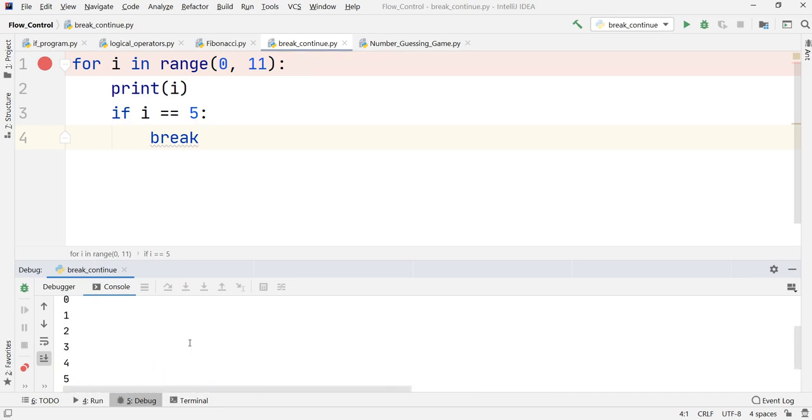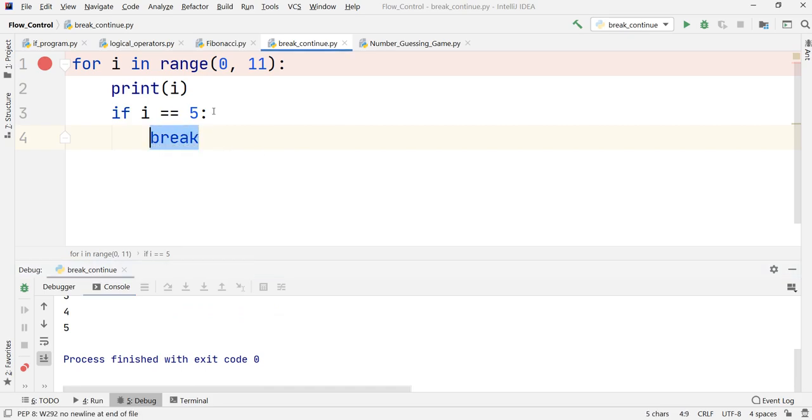So that is why we were getting such output, 0 to 5. I think you have understood how this break statement works. It will break out of this particular for loop. In simple words, the break statement is used to break out of any loop. It is valid for any loop for that matter. We have used it inside a for loop now. You can also use it with a while loop, as we will see in the next lectures as well.